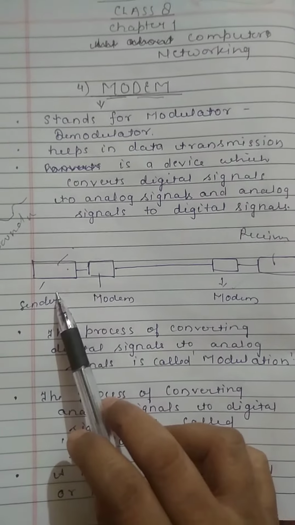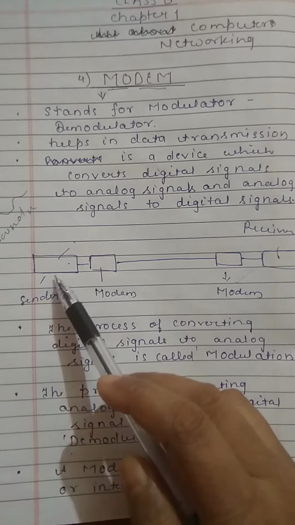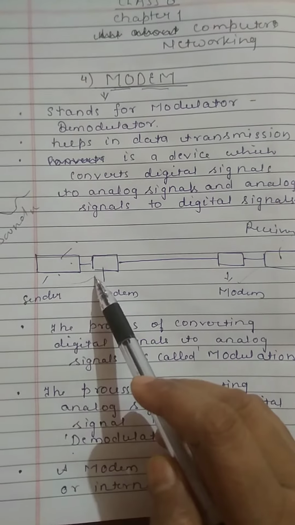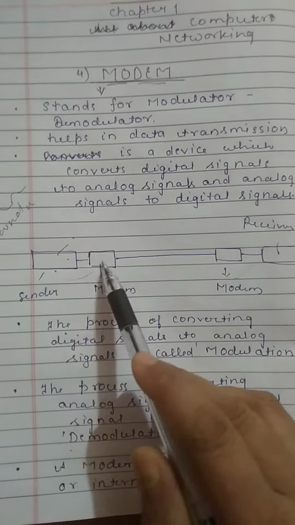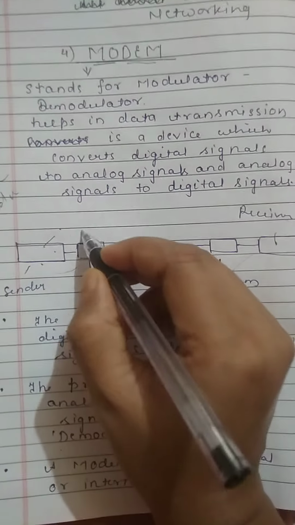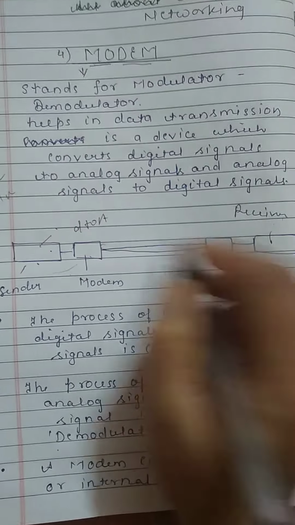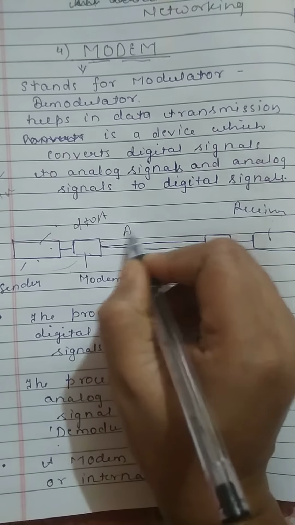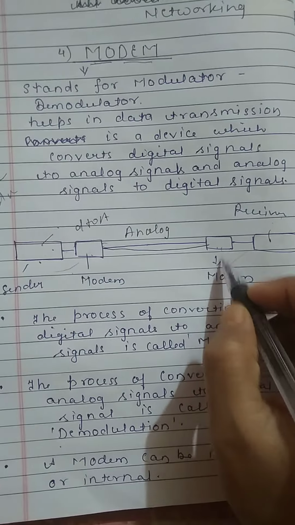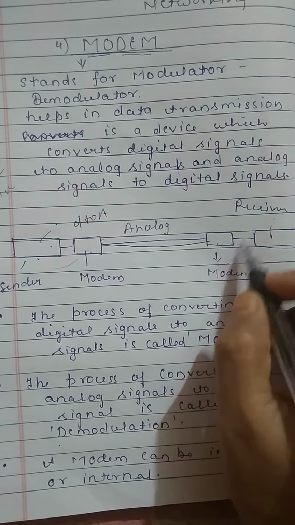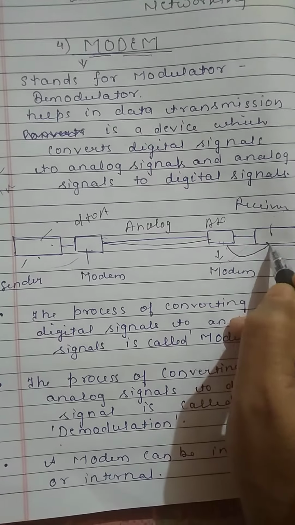One modem will be at the sender side and one modem will be at the receiver side. So when data is transmitted from the sender's computer, this modem will convert digital signals to analog signals, means here digital to analog. So through this medium, through this wire, the analog signal is going there, and at the receiver side, this modem will convert analog to digital signal. Then it goes to the receiver's computer.